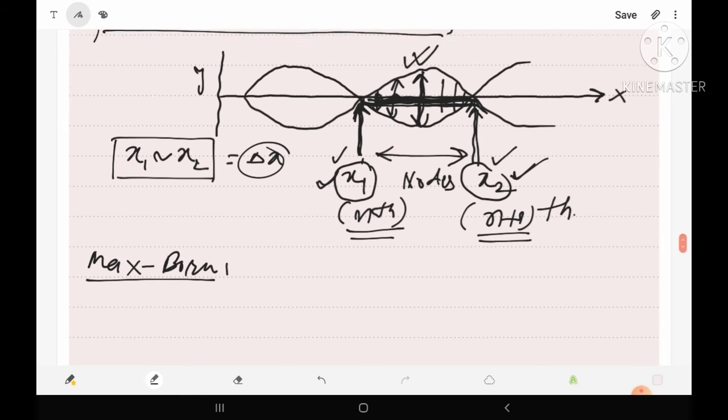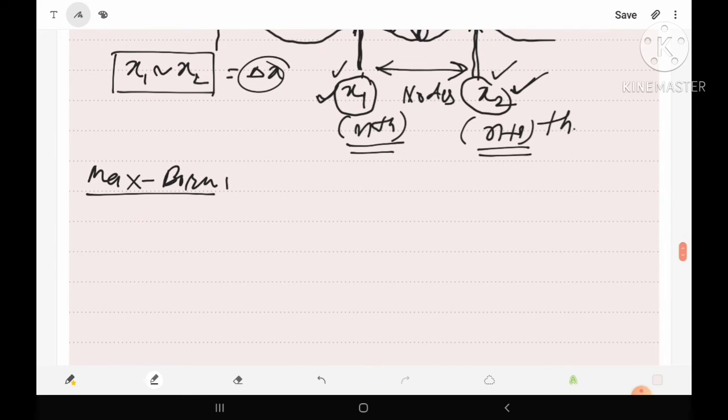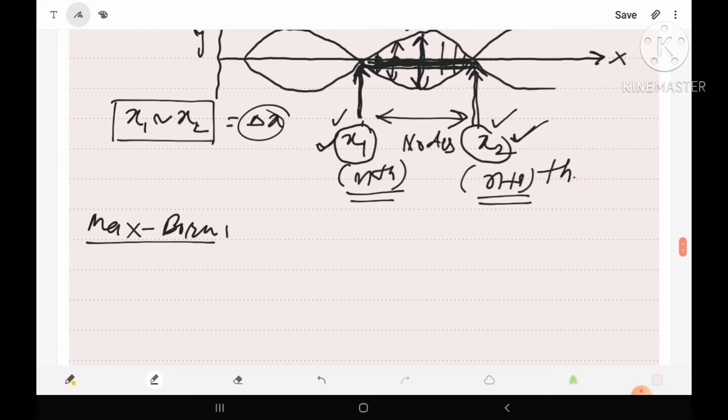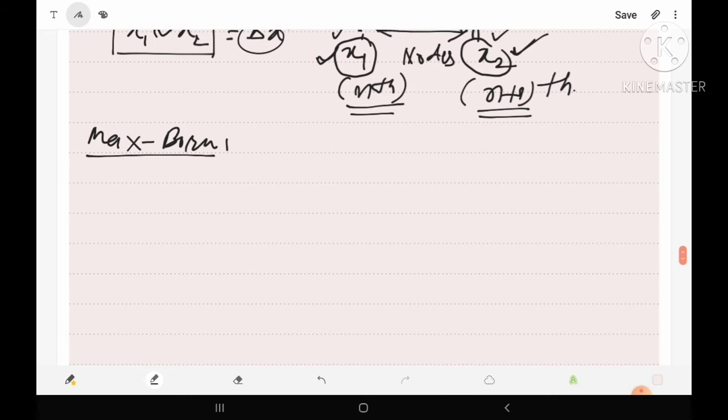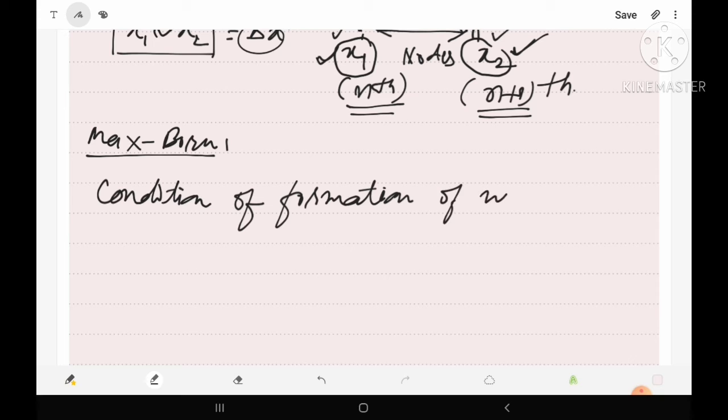So first of all we have to find the condition of formation of nodes.